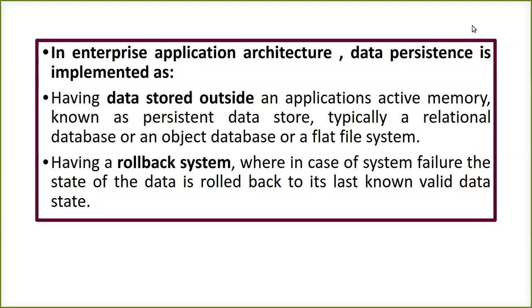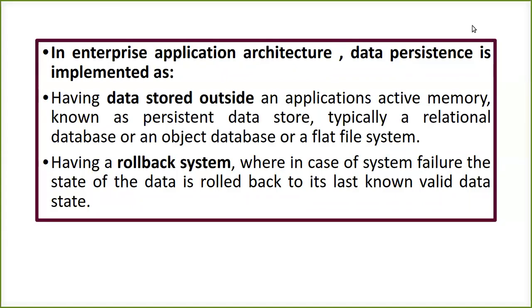So they have to go back to that 1 hour state and roll back all the data they have lost. They have to recover it. So your application should also have a rollback system where they can go back and collect the data which may be lost due to the system failure.